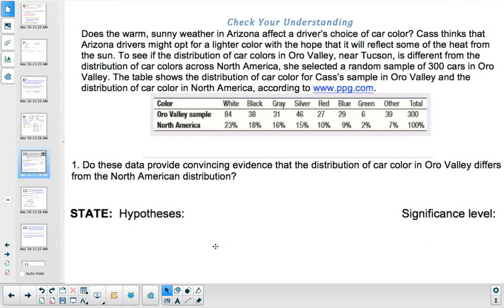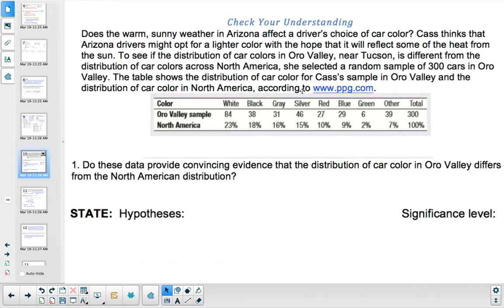0.1b, the significance test for goodness of fit, chi-squared. Does the warm, sunny weather in Arizona affect a driver's choice of car color? Cass thinks that Arizona drivers might opt for a lighter color with the hope that it will reflect some of the heat from the sun. To see if the distribution of car colors in Oro Valley near Tucson is different from the distribution of car colors across North America, she selected a random sample of 300 cars in Oro Valley.